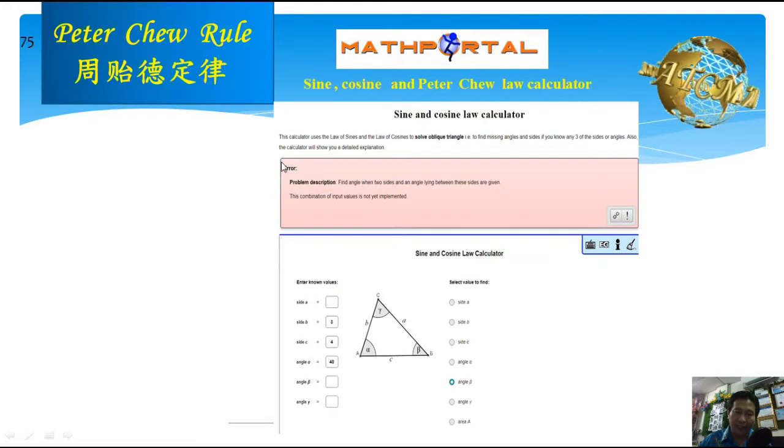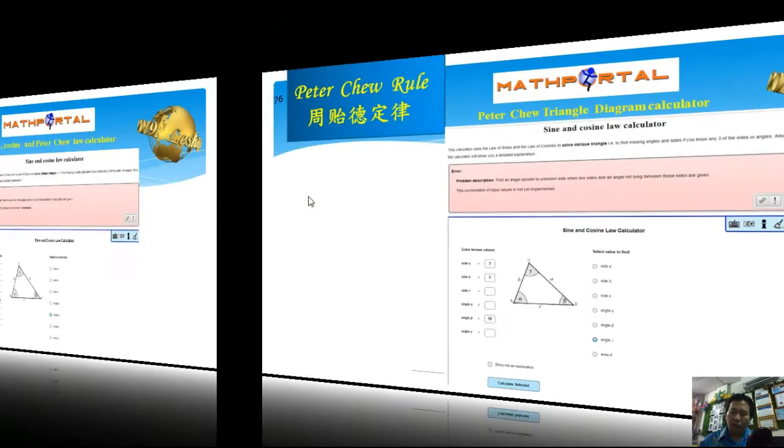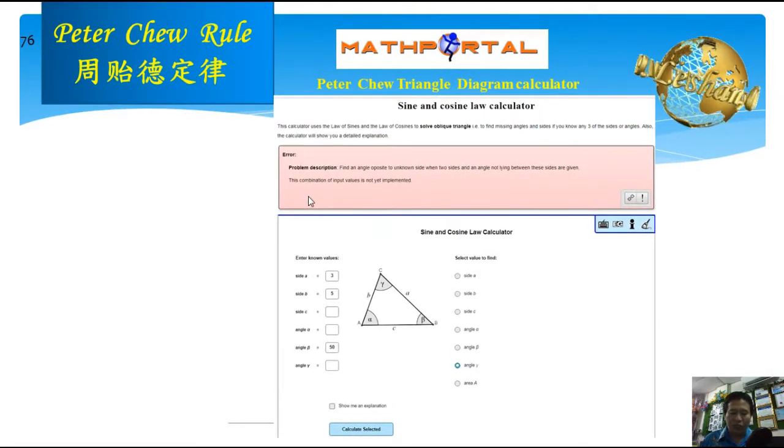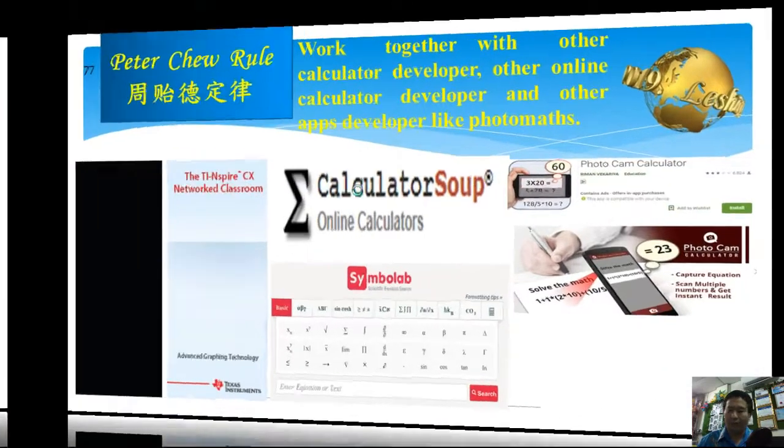So I believe if they use Pikachu in their design, they surely can solve the problem mentioned. So here it won't say error. But it's still not enough. They still have problems which cannot be solved by Math Portal and also Pikachu directly. Anyway, I already have a full picture of the topic solution of triangle, called in my paper the Pikachu triangle diagram. With knowledge of the Pikachu diagram, all problems in the topic solution of triangle can be solved. Then there won't be any error here. Okay, all will have solutions.